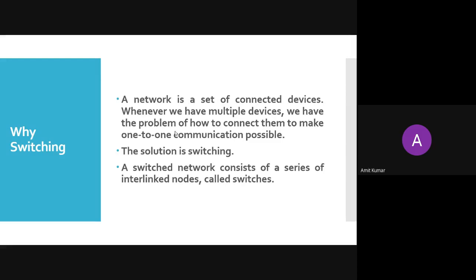Now a network consists of different connected devices. Wherever we have multiple devices, we have the problem of how to connect them to make one-to-one communication possible. Earlier we saw 4 topologies. First we started with the mesh topology, then the ring topology, then the bus topology and the hybrid topology. In these various topologies, you need to connect all the end devices through a network. The first option is a dedicated link. If you have a dedicated link, then what is the problem? The number of ports. How many Ethernet ports are there in your laptop?